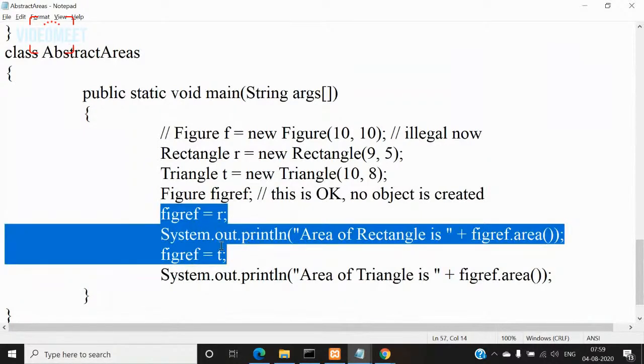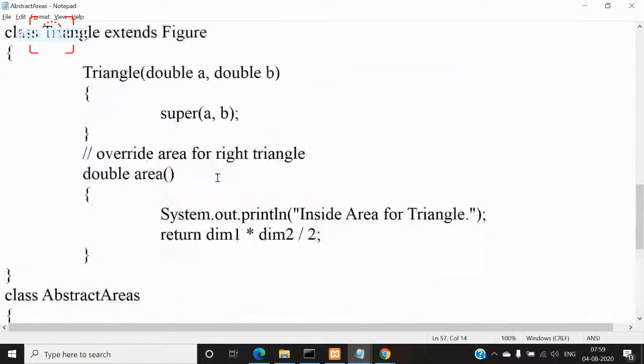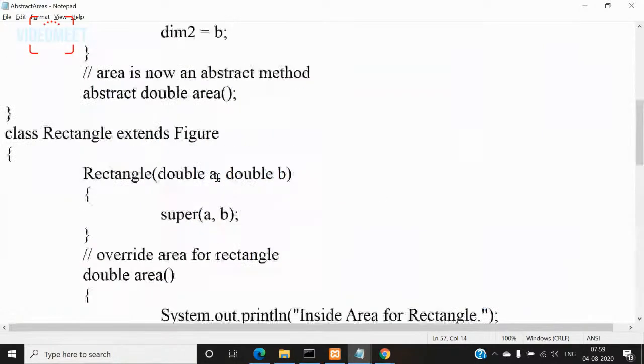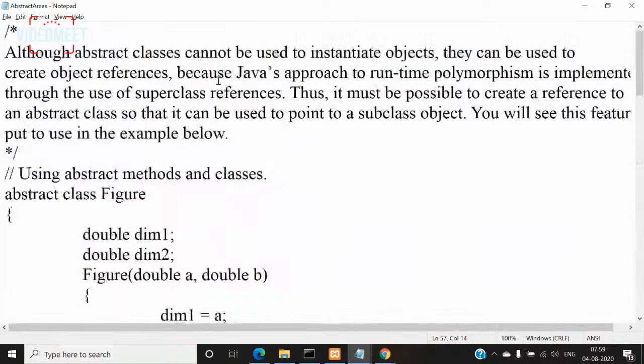But this polymorphism will be achieved during runtime. It is not going to be done during compilation. That's why we call this runtime polymorphism. Java's approach to runtime polymorphism is implemented through the use of superclass references. So how is runtime polymorphism implemented in Java? By using superclass references. A superclass can be an abstract class or even a non-abstract class.